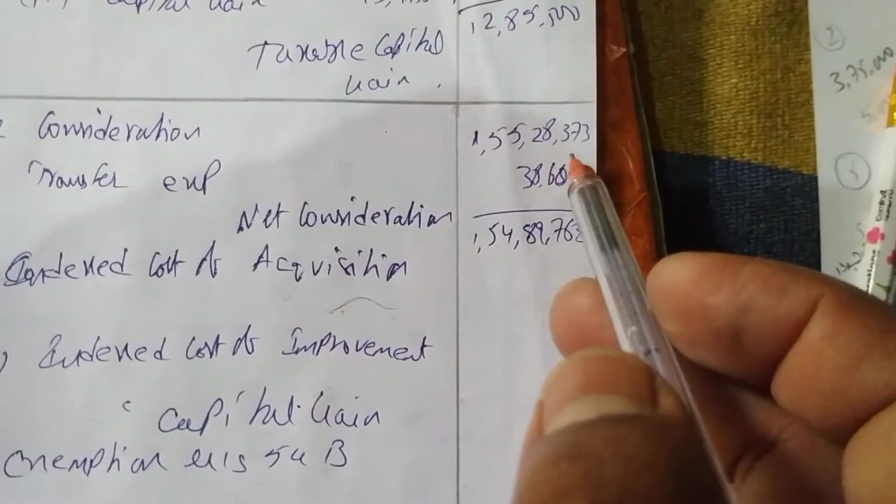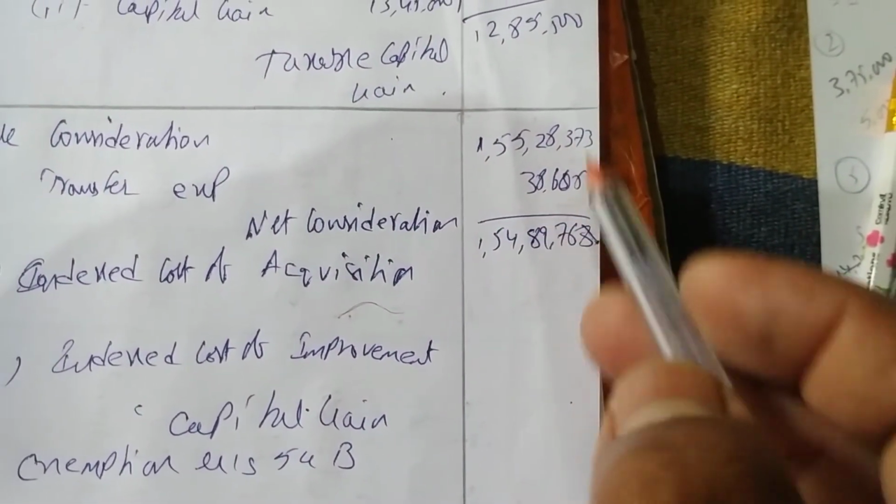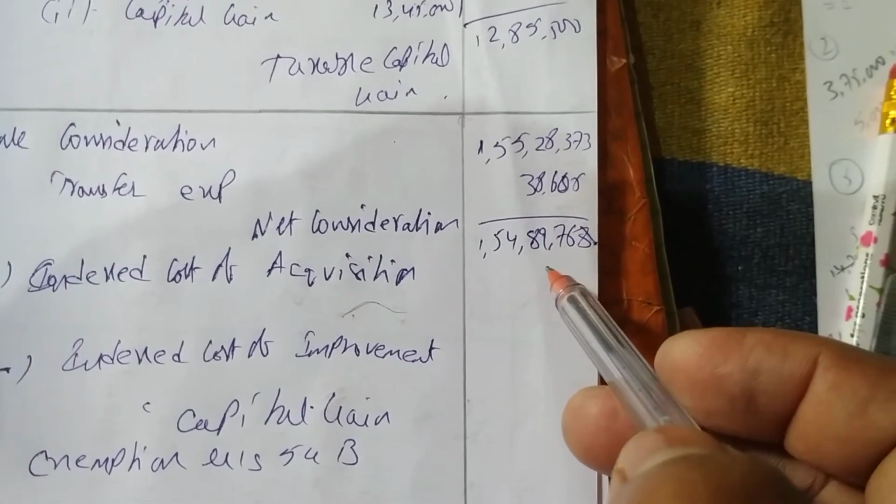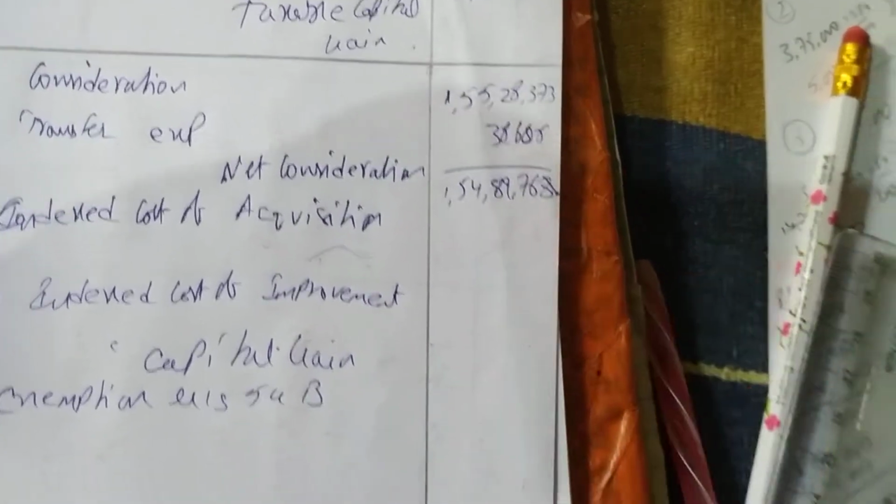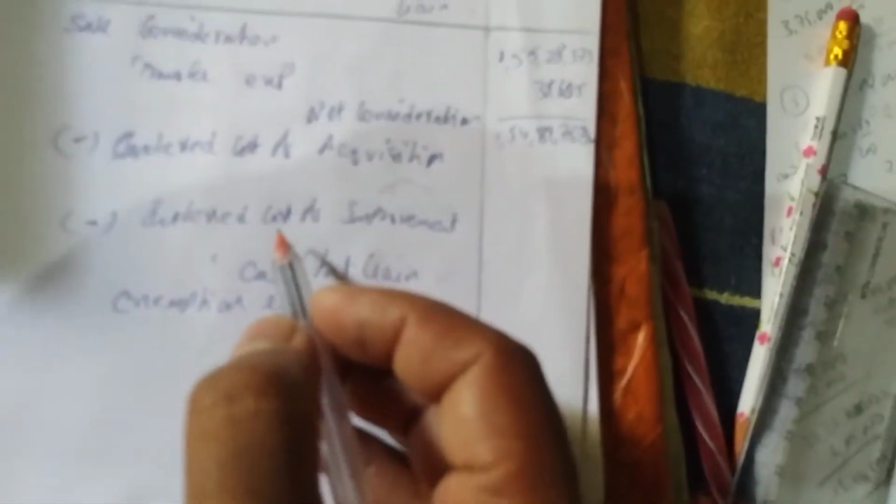So when we deduct the transfer expenses of 38,605 from 1 crore 55 lakhs 28,373, we get 1 crore 54 lakhs 89,768. Okay, next we have to do index cost of acquisition.